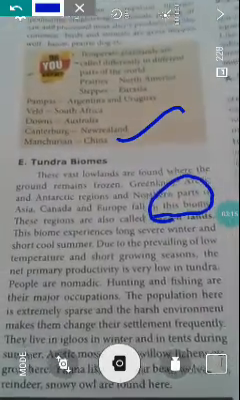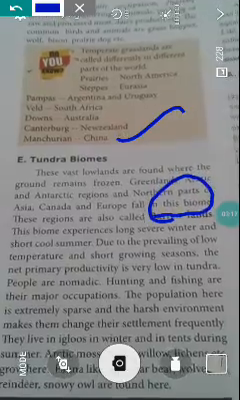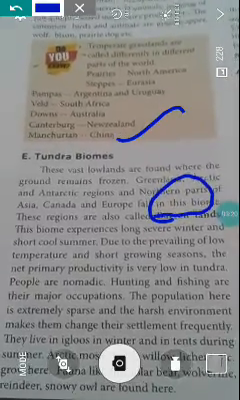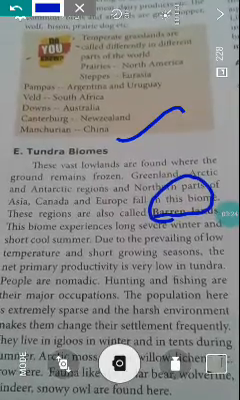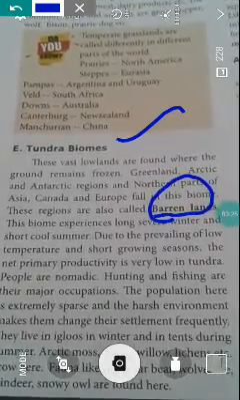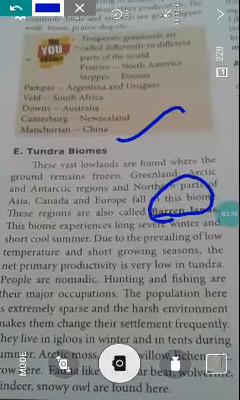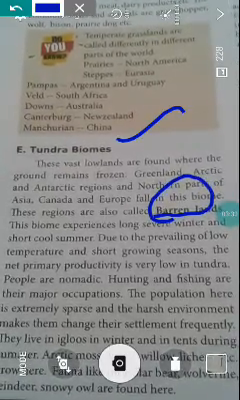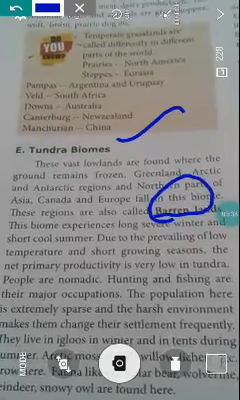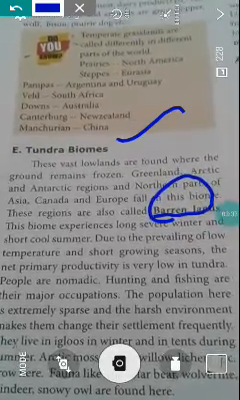These biomes experience long severe winters and short cool summers. In this region the summer is very short, but the winter is a long season. Due to the prevailing low temperature and short growing seasons, the net primary productivity is very low in tundra regions. People are nomadic. Hunting and fishing are the major occupations.